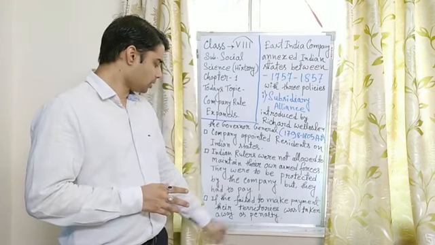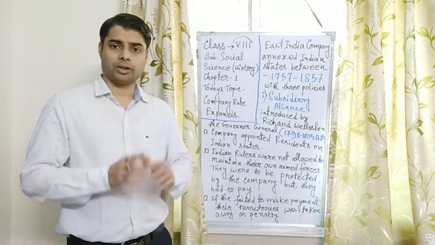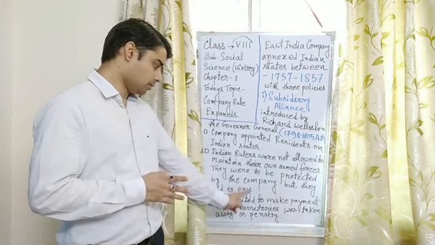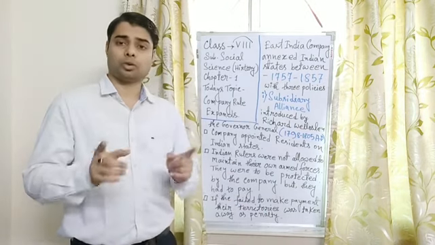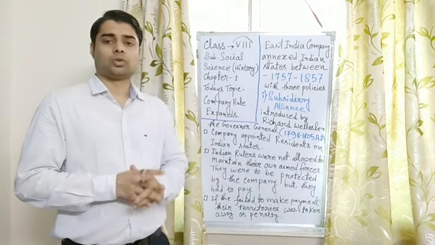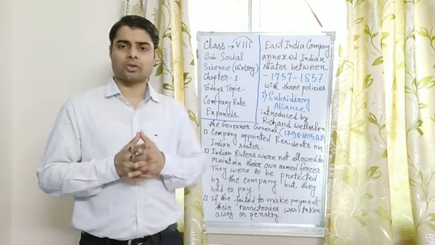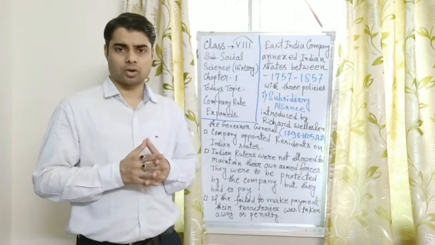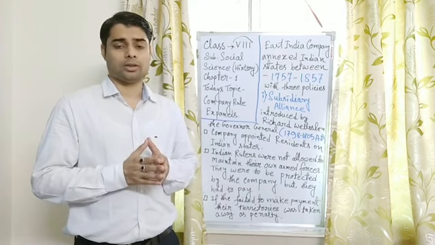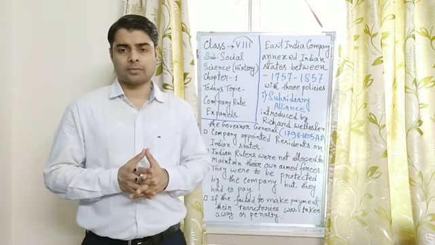And if they failed to make payment to the company within a certain time to maintain those forces, their territories or part of their territories were taken away as a penalty. This is the clause written, and the kings had to sign this clause. After reading all these clauses and agreeing with them, they had to sign the treaty. So this is the Subsidiary Alliance.